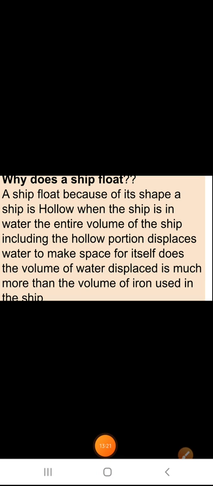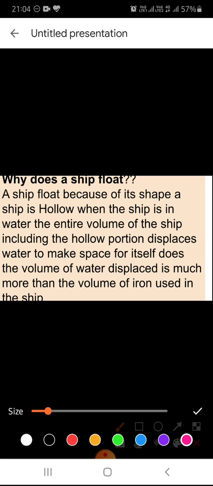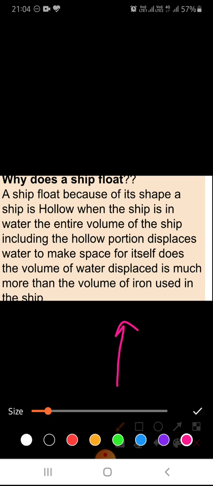According to the Archimedes principle, the upthrust is very high, more than the weight of the ship. Means the upthrust is higher than the weight of the ship because the sea is very large, the water in the sea is very much, so it will exert high upthrust, and if it exerts high upthrust, the ship will definitely float. Therefore the ship floats in water.